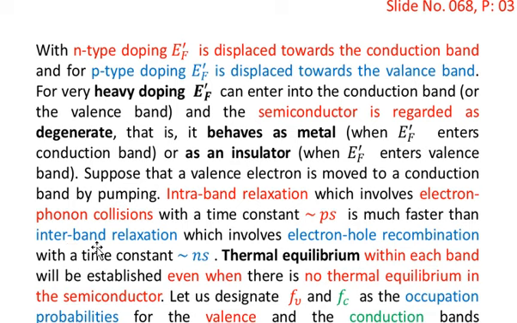Interband relaxation means relaxation from one band to the other band, for example from the conduction band to the valence band. And intra-band relaxation means relaxation from the conduction band to the conduction band, or from the valence band to the valence band. It involves a very short time, of the order of a picosecond.